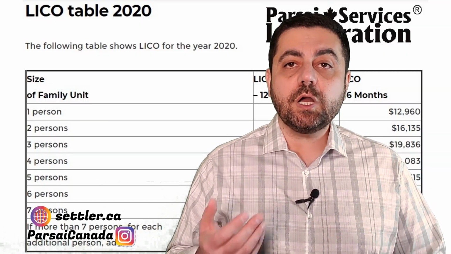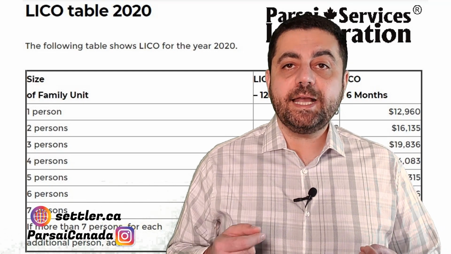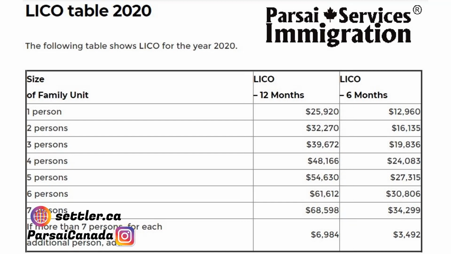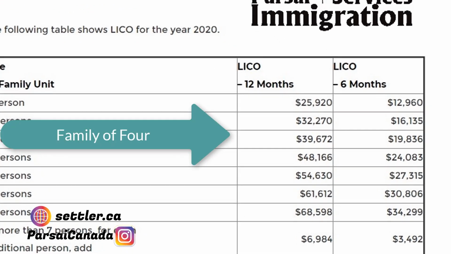If you're sponsoring a family member other than your parents or grandparents or children or a spouse or common law partner, then you need to calculate LICO for 12 months. And the sponsor needs to show that they have an income equivalent to 12-month LICO in the past year. So for example, if you are a family of 2 and you're sponsoring 2 other people, then you become 4 people, and the amount of income that you need to show for the previous year based on the existing LICO table would be for 4 persons, that is